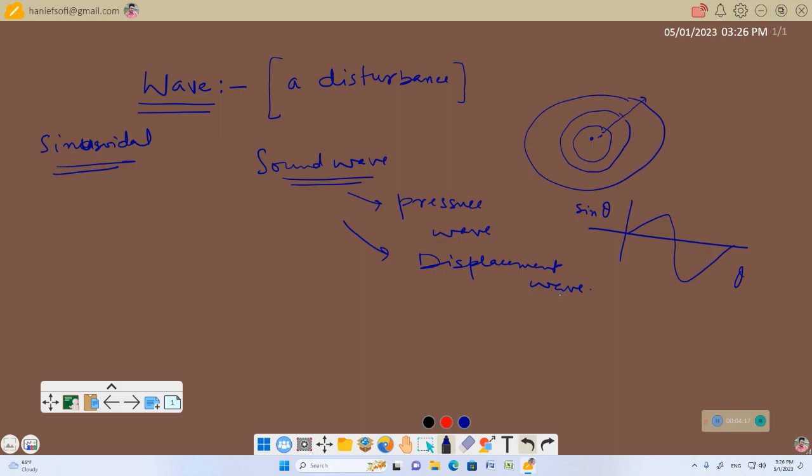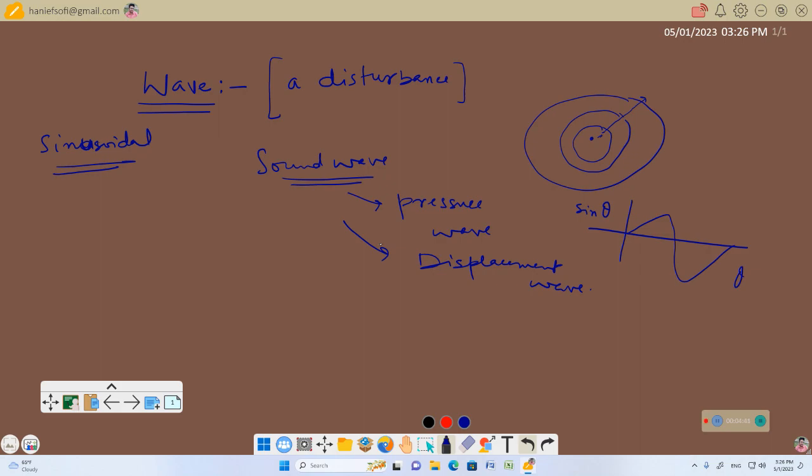Now, this disturbance can occur in different physical quantities. In case of water wave, the disturbance is taking place in the displacement of the molecules of the water. In sound wave, the disturbance is in pressure, or in displacement of the medium particles.